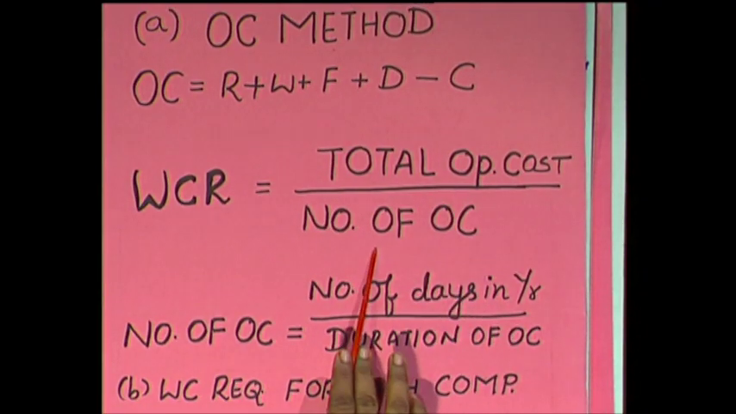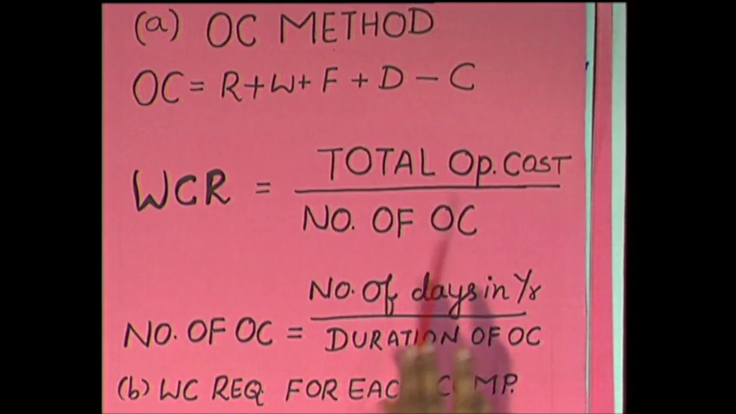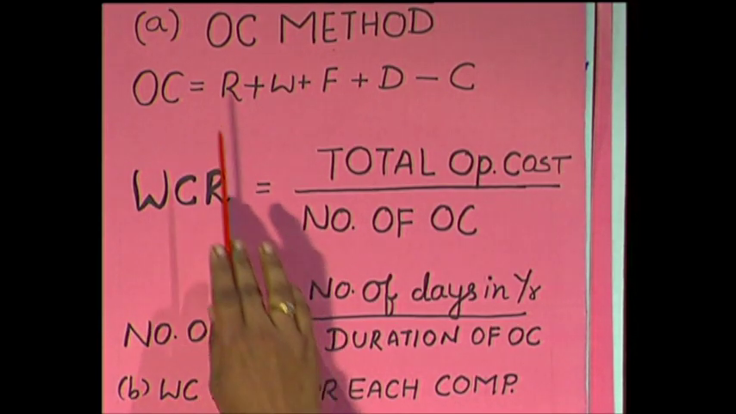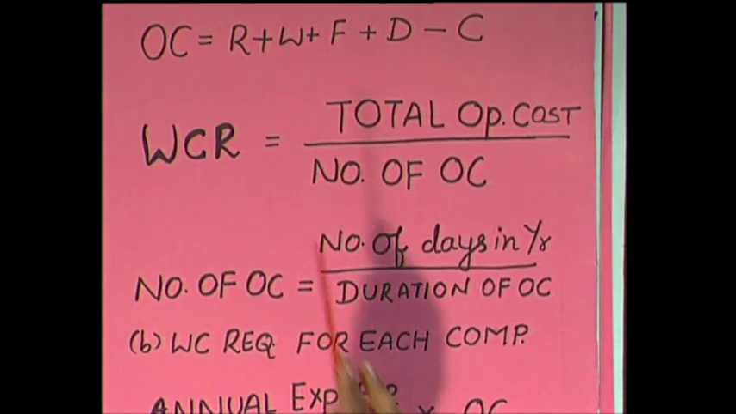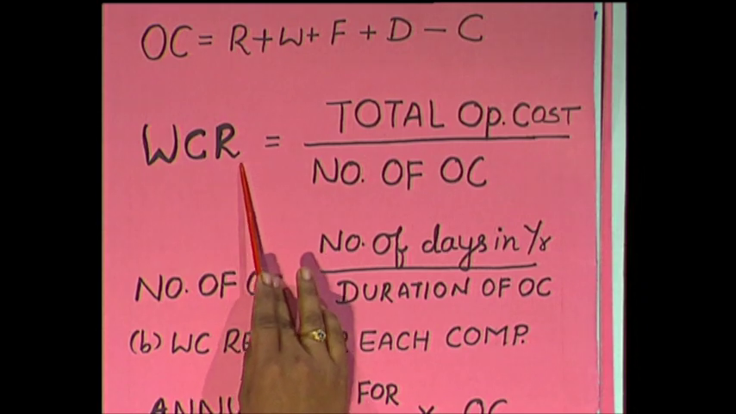Once we get number of operating cycles, working capital requirement calculation would be very simple. Take the total operating cost divided by number of operating cycles. So, take the total cost incurred in the organization. When you divide by number of operating cycles, automatically you will get how much amount is to be there in the organization as working capital. So, working capital requirement calculation involves calculation of operating cycle first, then number of operating cycles, then come to the actual calculation of working capital.